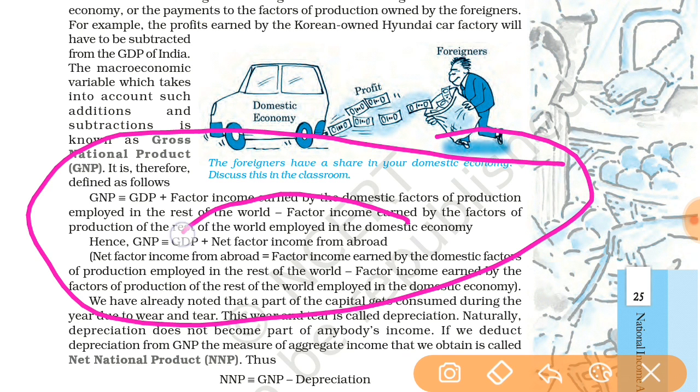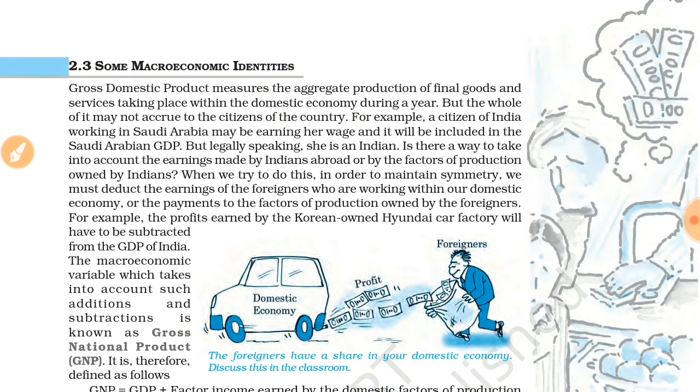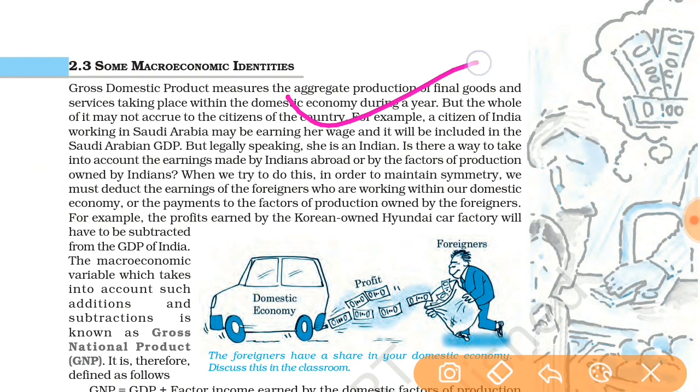So what is net factor income from abroad? To understand this, we have to see this again. Here it is said that, for example, a citizen of India working in Saudi Arabia, earning her wage, will be included in the Saudi Arabian GDP. But legally speaking, she is an Indian. Is there a way to take into account the earnings made by Indians abroad, or by the factors of production owned by Indians?